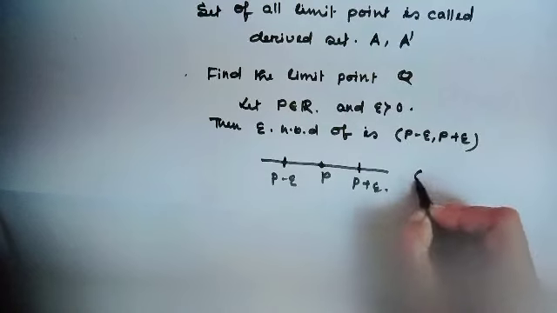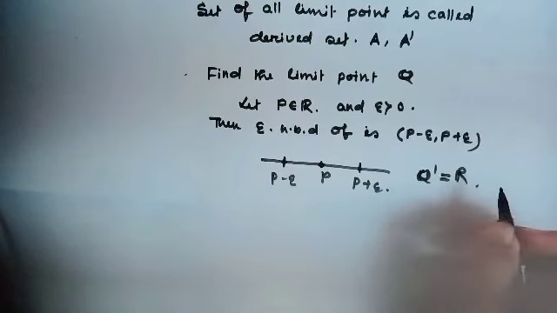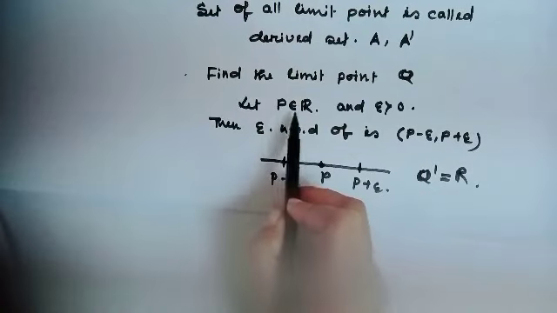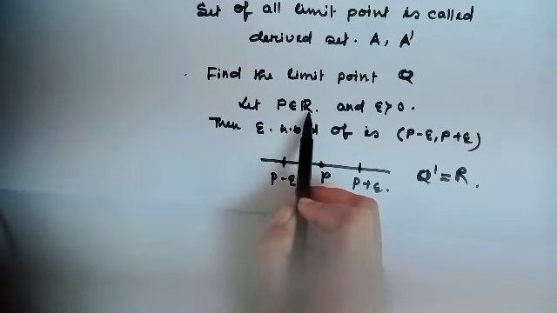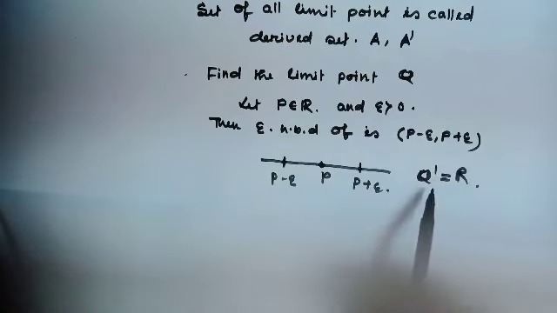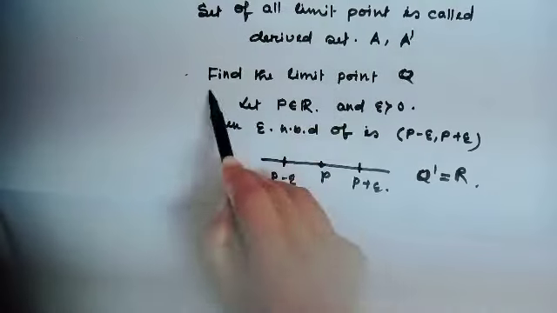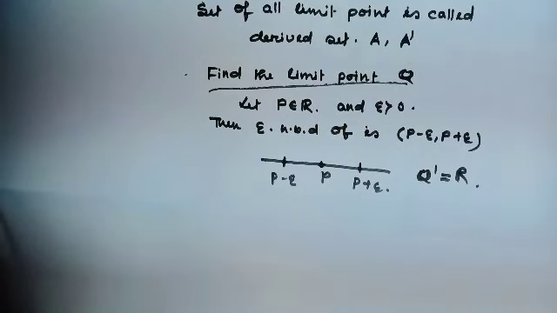So the derived set of Q equals R, because p is any arbitrary real number, so every real number is a limit point of Q.